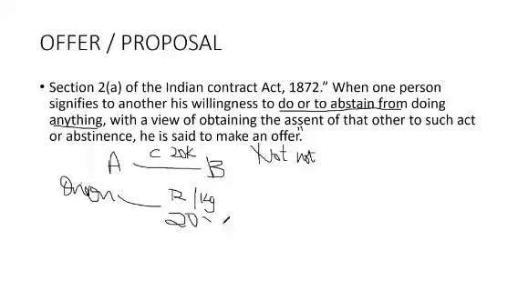Now you tell him to give it at 10 rupees per kg. Now he will tell you, no ma'am, I can't give you at 10 rupees. So this is not to do something.